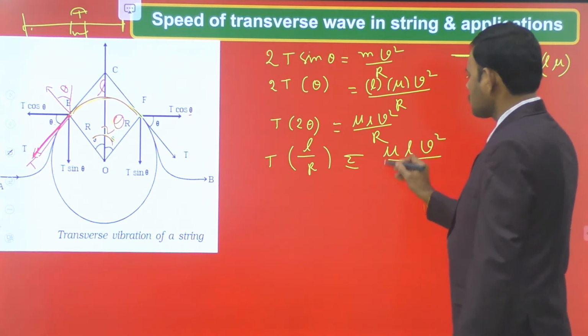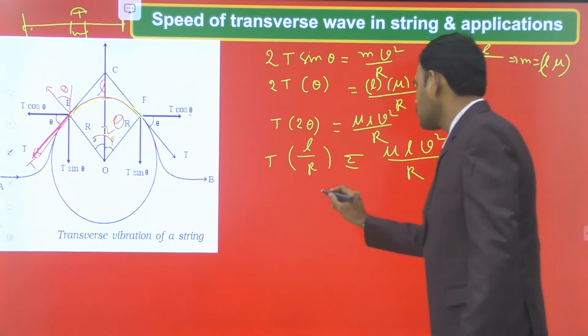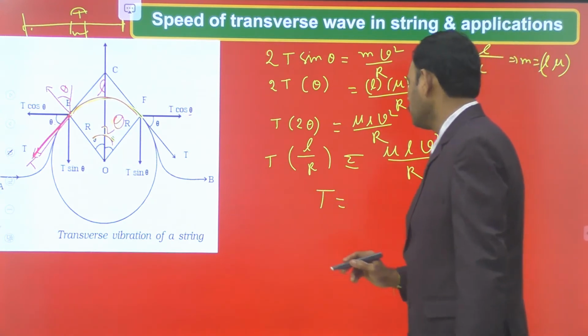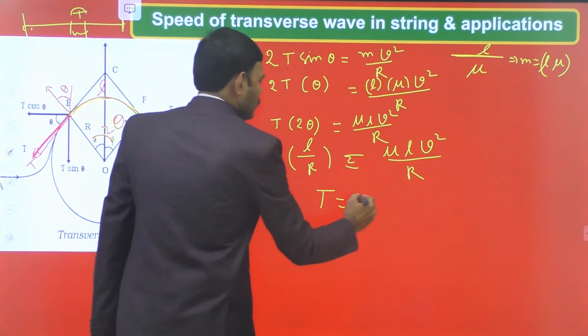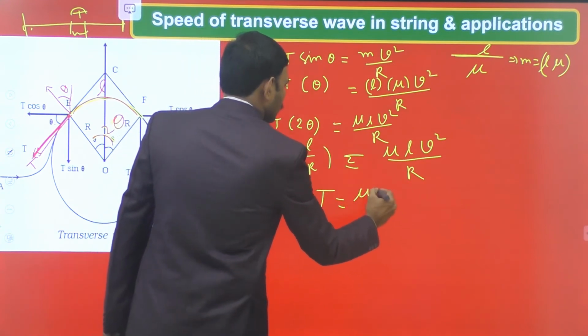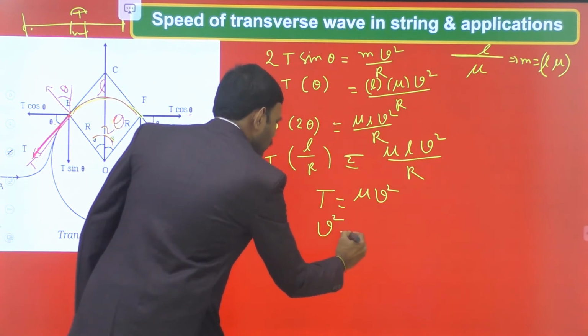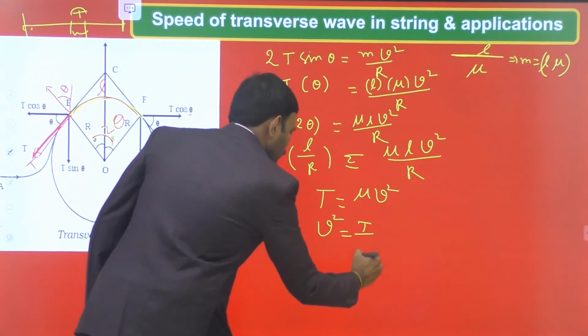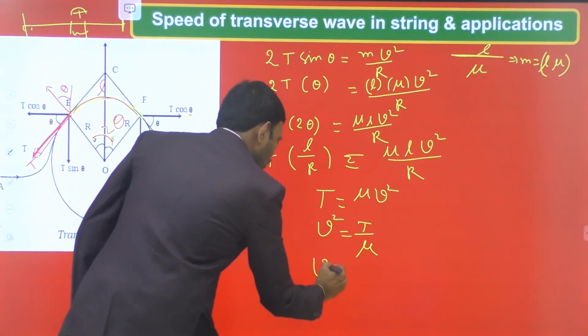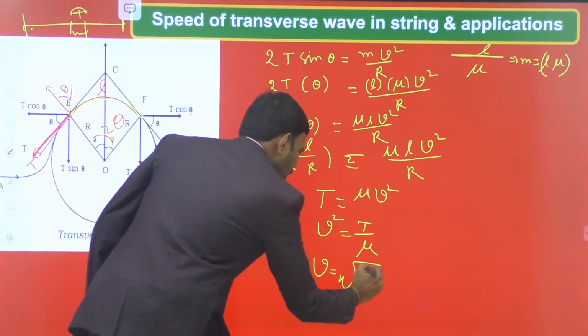Now L cancels on both sides, r cancels on both sides, so that T is equal to mu v square. V square is equal to T by mu, so that V is equal to square root of T by mu.